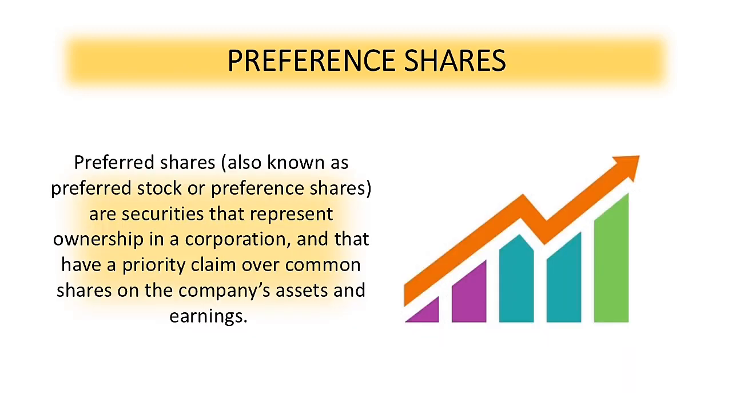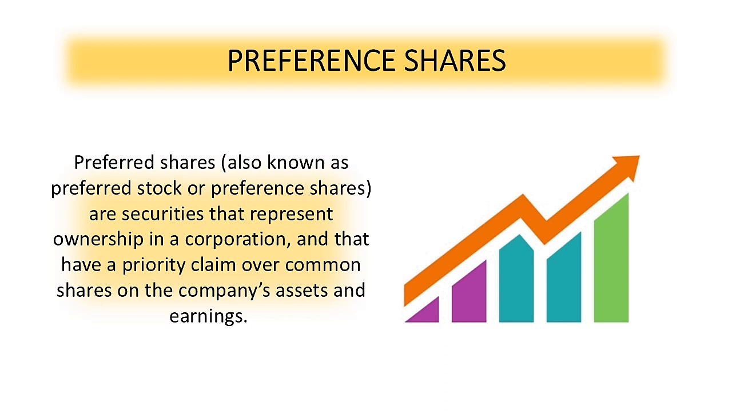Moving forward, let's discuss all about the preference shares. So preferred shares, also known as preferred stocks or preference shares, are securities that represent ownership in a corporation and that have a priority claim over common shares on the company's assets and earnings. I would like to highlight that this type of shares have a priority claim over common shares.